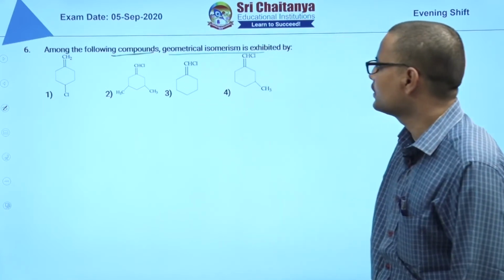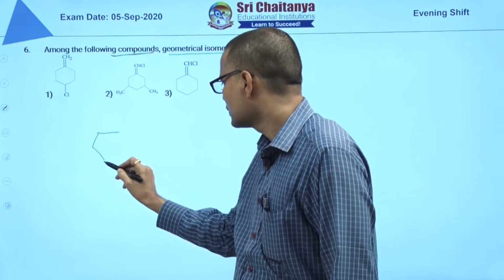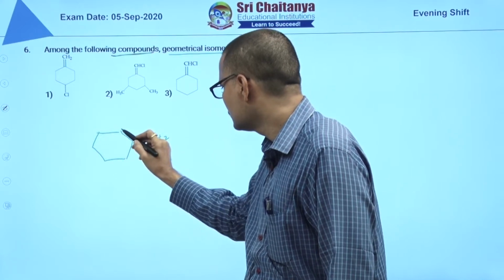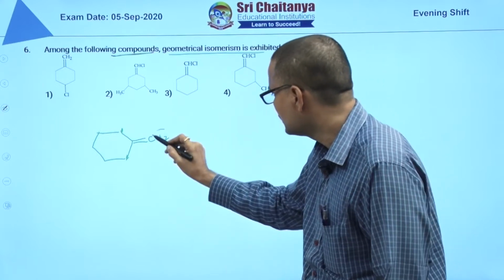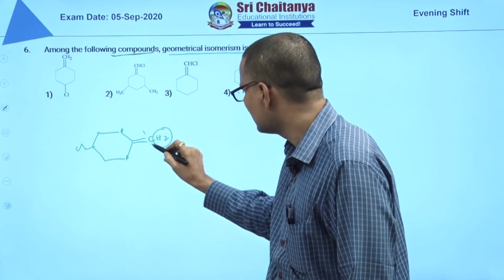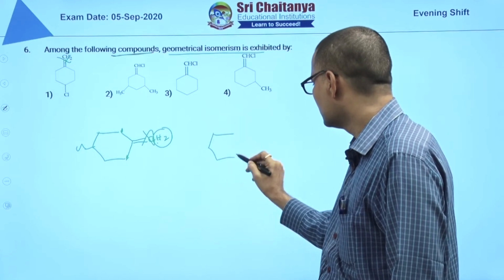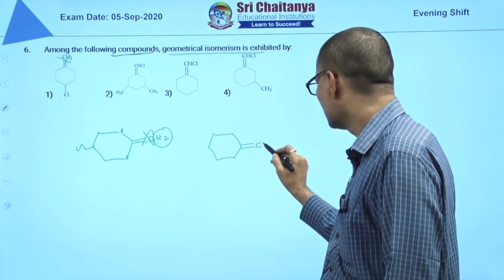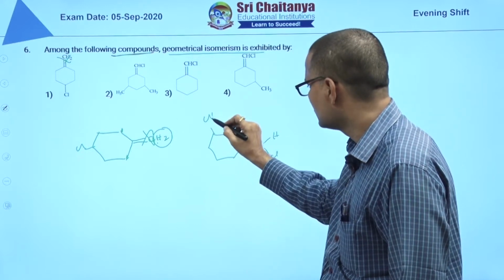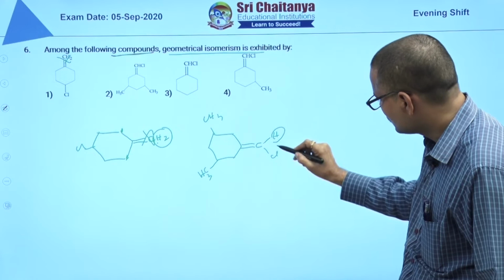Now the sixth question: which among the following compounds exhibit geometrical isomerism? See, when a double bond is attached to a ring like this, if these two groups are the same, this CH2 is the same and here Cl, so these two groups are the same, which means it won't exhibit geometric isomerism. Next, the second option, CHCl, and here CH3 is there, here CH3 is there, methyl groups. So these two groups are different.